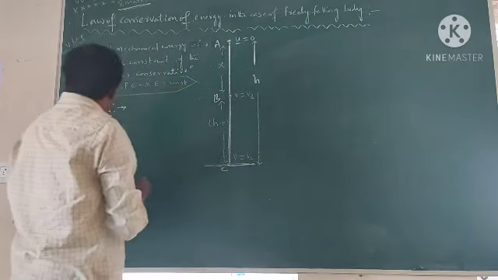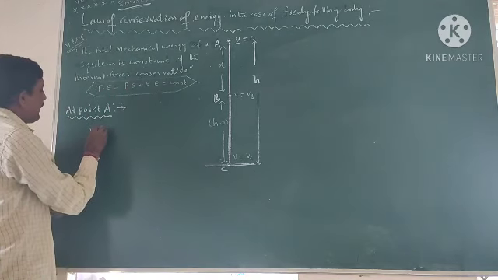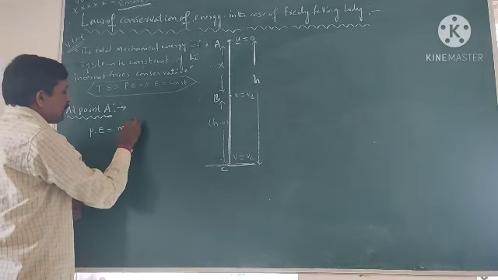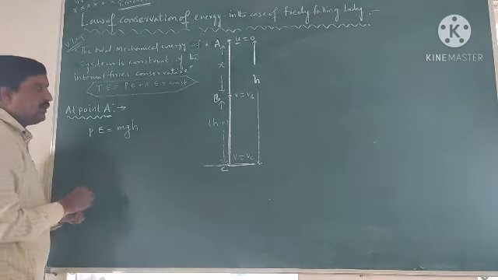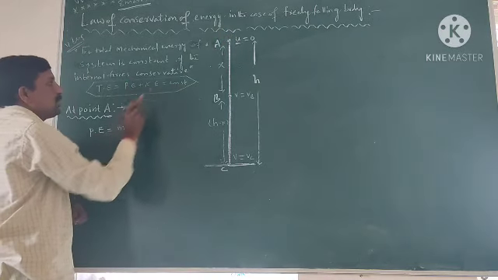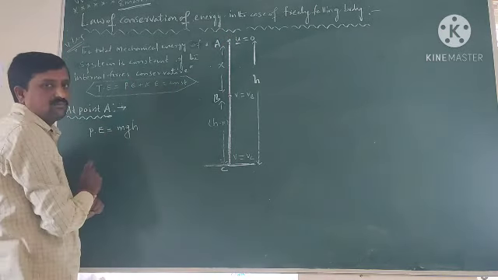So what is the potential energy at point A? We know the formula of potential energy is mgh. Here also the height of point A is h, so the potential energy at point A is mgh.